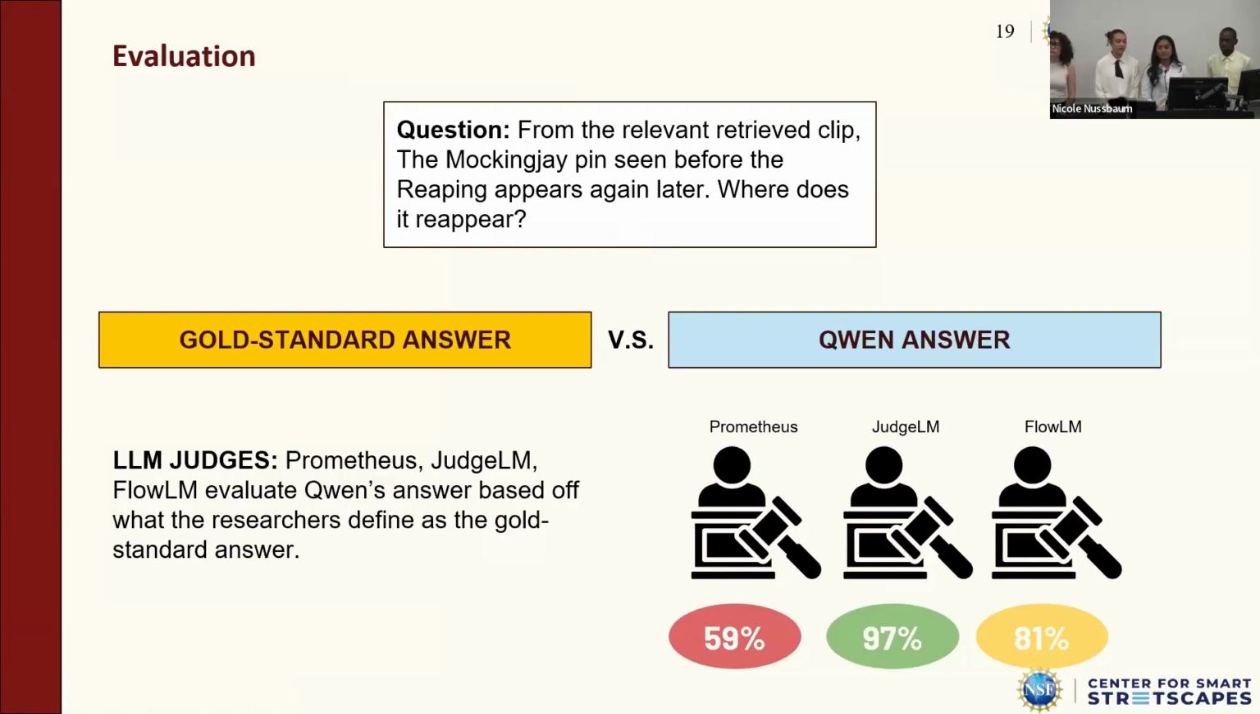Afterwards, we grabbed a handful of questions from the bank and created golden standard answers. We then provided those answers to the judges that we have, which are Prometheus, Judge LM, and Flow LM. We then asked Qwen the same questions and saved those answers, gave them to the same judges so that the judges can do a one-to-one comparison, giving us these scores. We used 3 judges to eliminate the bias. Prometheus is always the stricter judge, while Judge LM seems to be more forgiving for questions such as, the Mockingjay pin, seen before the reaping, appears again later, where does it reappear? And these are the scores that we get.